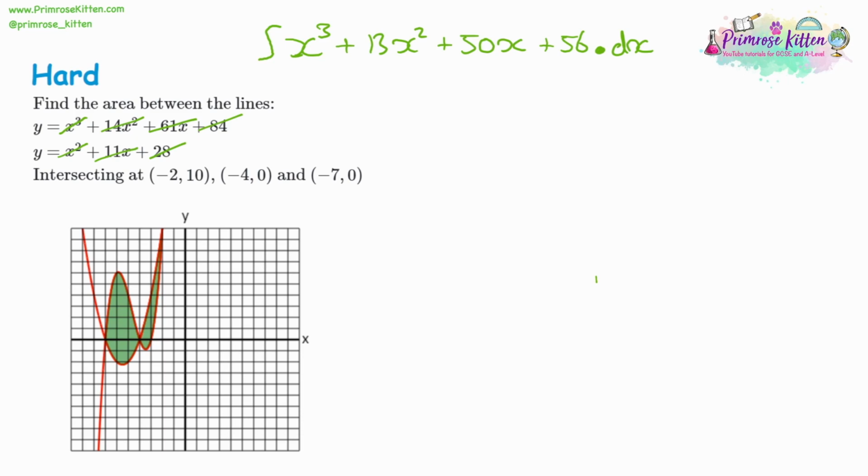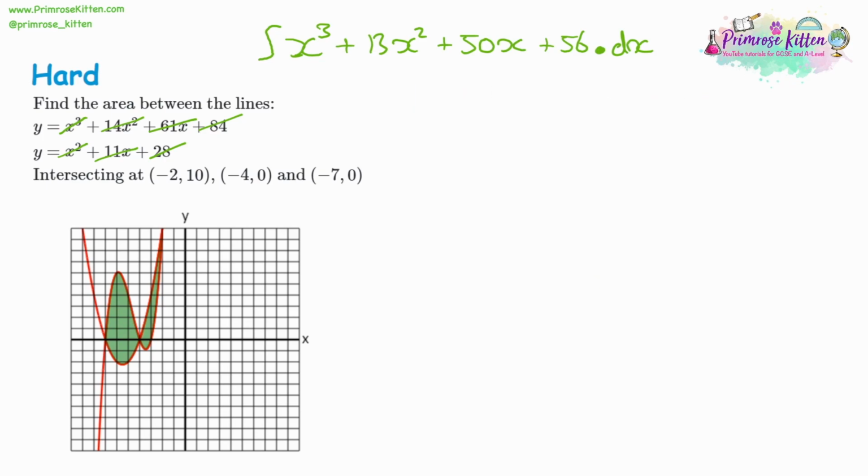So x cubed is going to become x to the power of 4, but we need to divide by our new power. Then x squared is going to become x cubed, and we have to divide by a new power, so 13 will be divided by 3. With 50x, the x is going to become x squared, and then 50 divided by 2 is 25. And the 56 will become 56x.